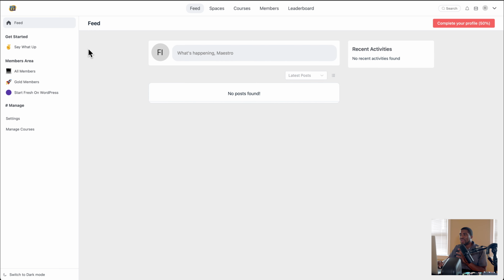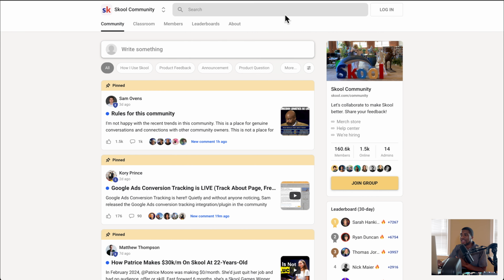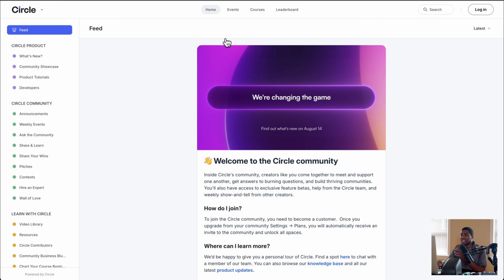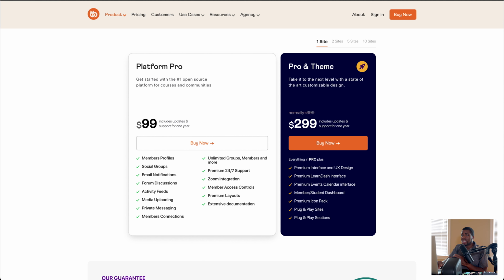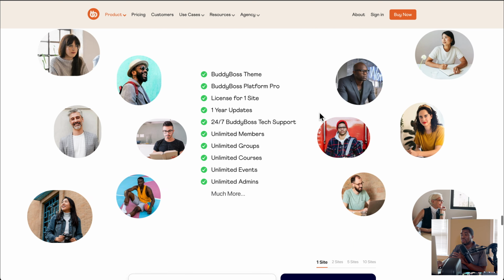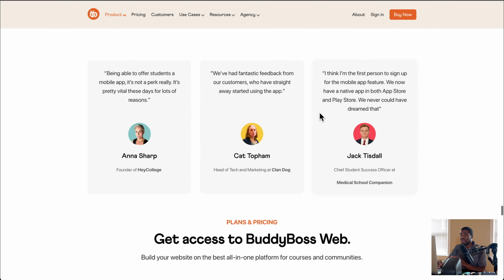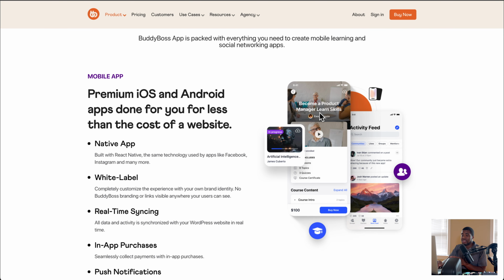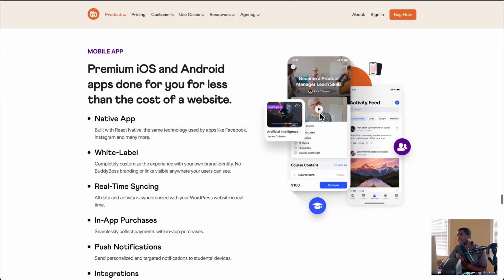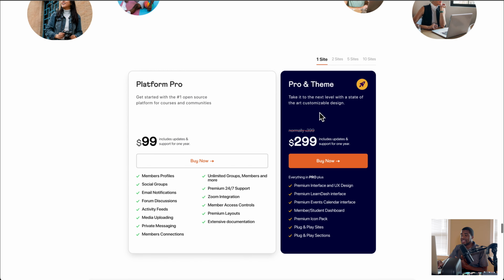I believe that's how they want to have it, because that's what Skool is like. You can't change much. And so when it comes to BuddyBoss, if you're not using the theme, you have more flexibility. If you're using the BuddyBoss theme, you have limited flexibility, but it's already set up for you. You don't have to create the UI experience yourself. It's already there. However, it's resource intensive and you probably don't want it on your primary site.